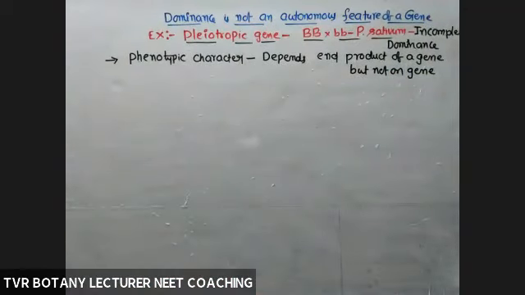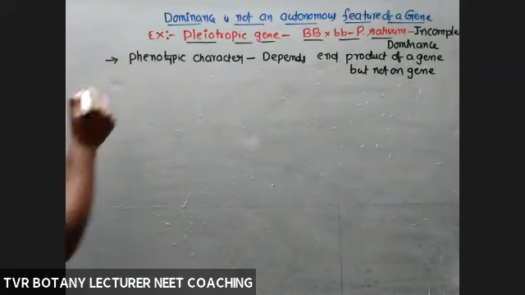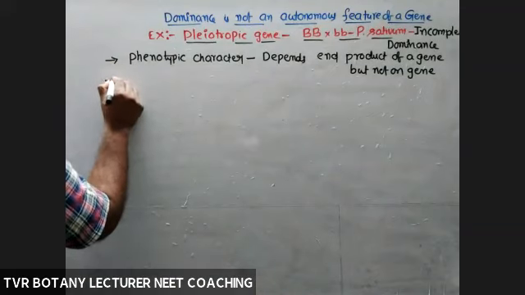The end product is able to decide a phenotypic character, not the gene. So here the gene is having information, of course.